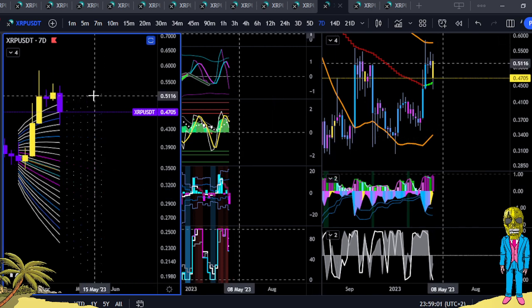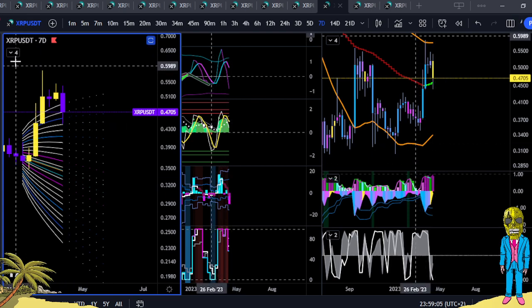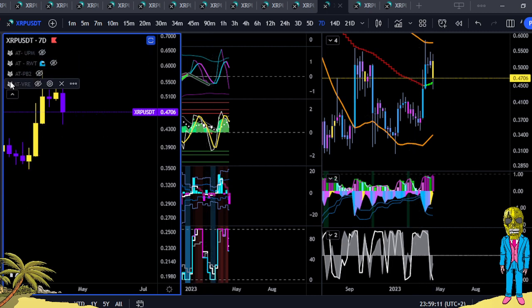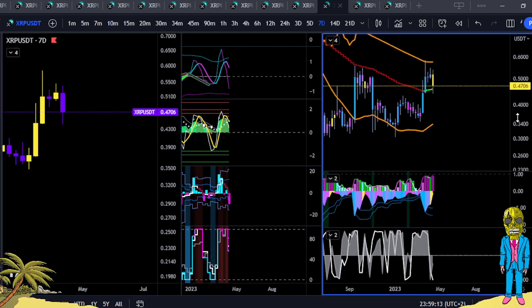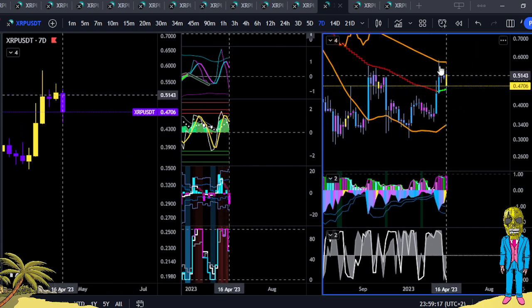What can we see on the 7-day? The 7-day, is this in the right place? No. Sorry, that is not the 7-day chart. That's where the 24-hour is placed. Okay, so what can we see on the 7-day?